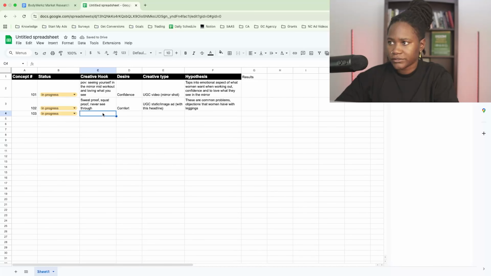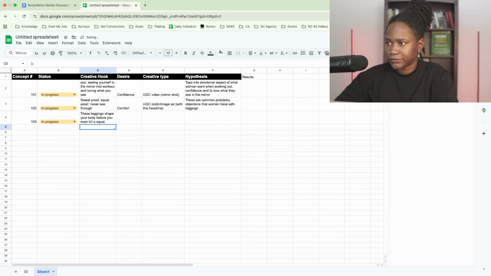Let's do one that's more like social proof. Let me see. All right, so let's say these leggings, and I'm just doing this quick, so I would definitely put more effort and time into this, but I want to show you guys how to effectively do this. So these leggings shape your body before you even hit a squat. All right, this one's just ChatGPT. Obviously, I would edit this a little bit, but for the sake of time, that would be our creative hook.